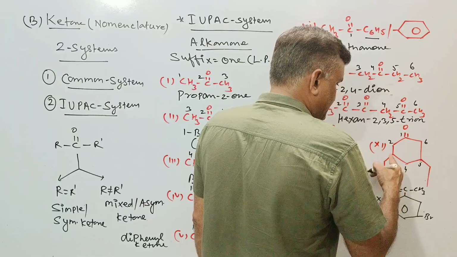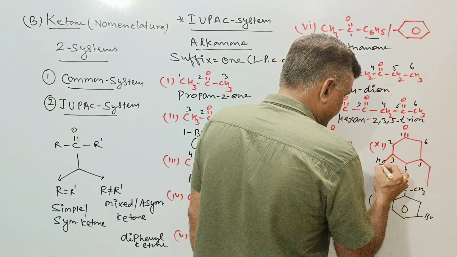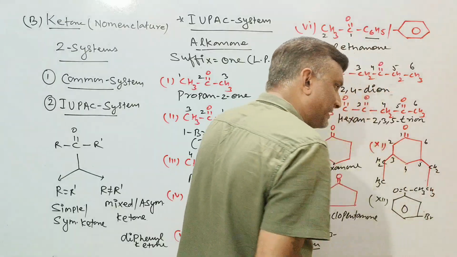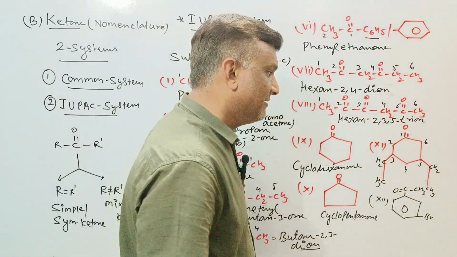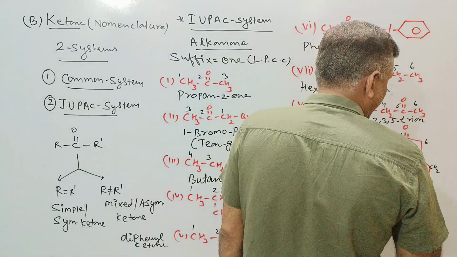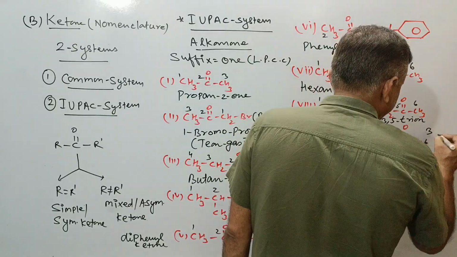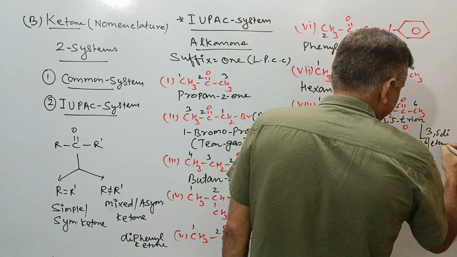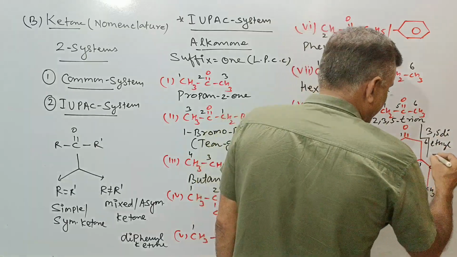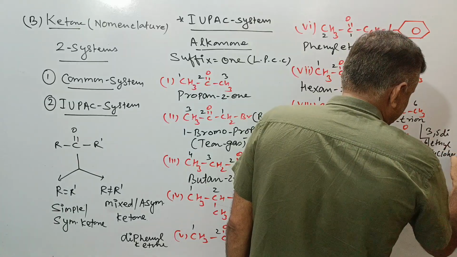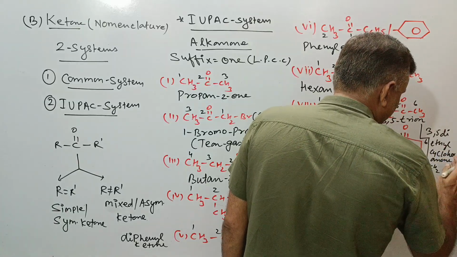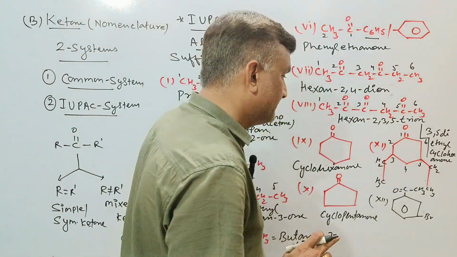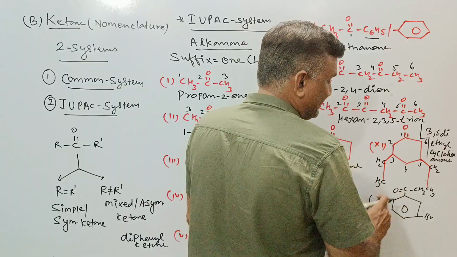Over the number 3 position, there is the ethyl group. Like this, you can say CH2 and CH3, CH2 and CH3. So both are ethyl groups, so you can call it diethyl, over number 3 and position 5. So this is 3,5-diethyl. This is 3,5-diethylcyclohexanone. If there is only one functional group, then there is no need to remove the e from 'one'. This is just phenylethanone.